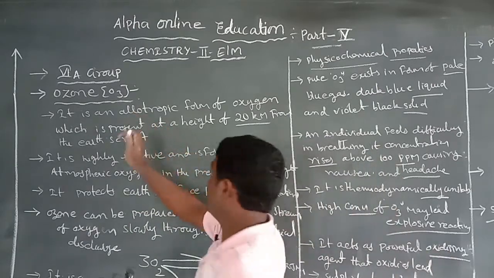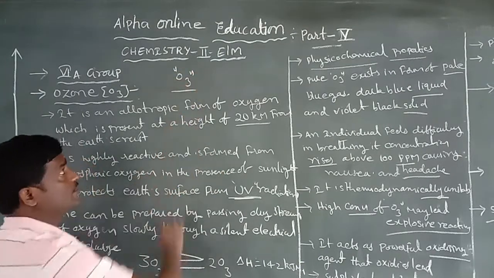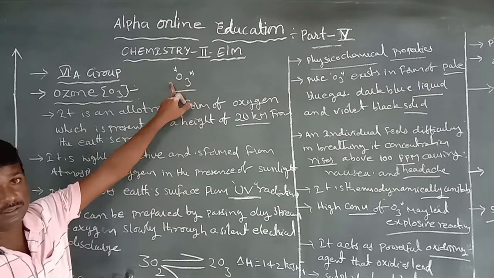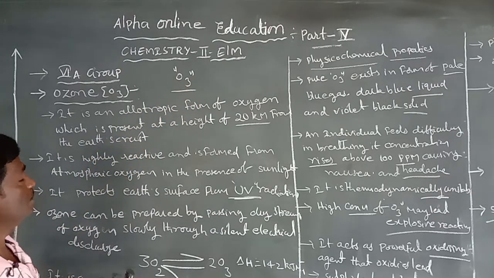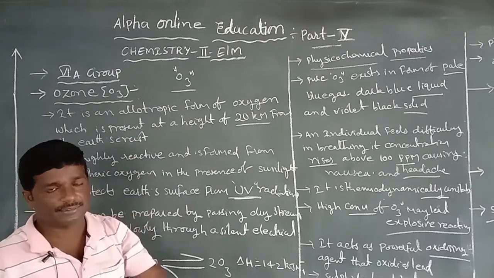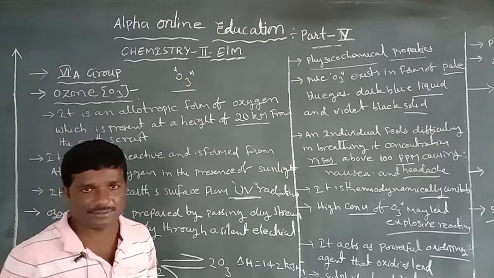Ozone general formula is O3. O3 is also called ozone. It is an allotropic form of oxygen.